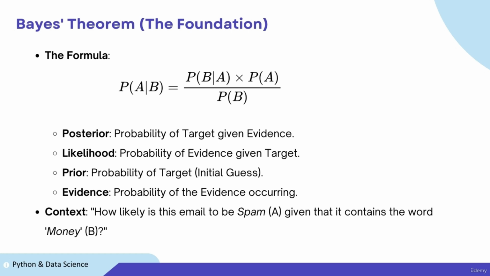Let's put this in context. Posterior: we want to know the probability that an email is spam, target A, given that it contains the word money, evidence B. Likelihood: how often does the word money appear in known spam? Prior: what is our initial guess? How common is spam generally? Evidence: how common is the word money in general?